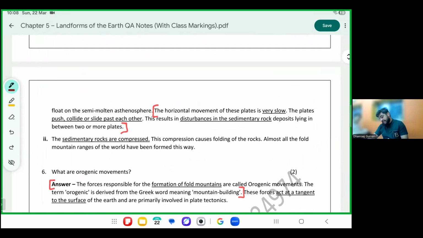These are horizontal plates which move very slowly. When these plates push, slide past, or collide with each other, they cause disturbances in the sedimentary rock between two plates, which result in landform formation. If a plate moves, collides, slides past each other, or goes over each other, it results in the formation of different landforms. Can be a mountain, a plain, a valley, can be anything.